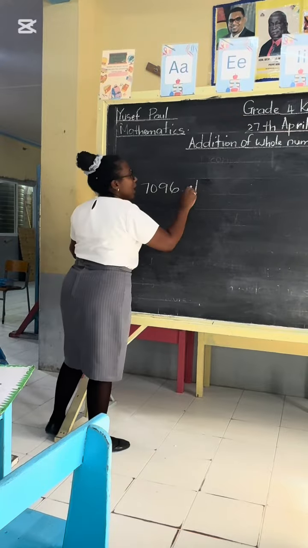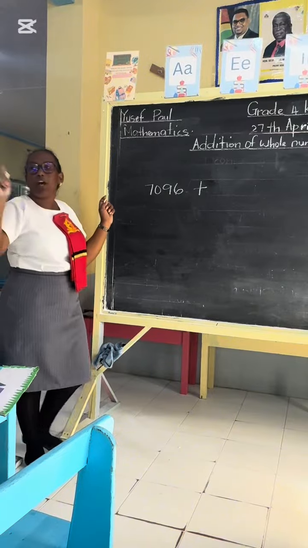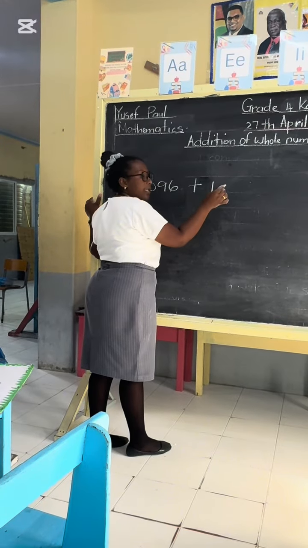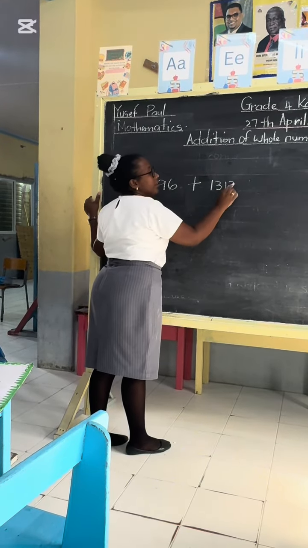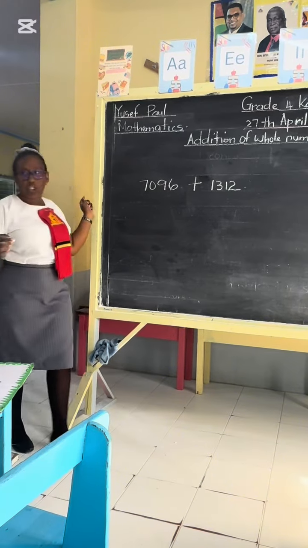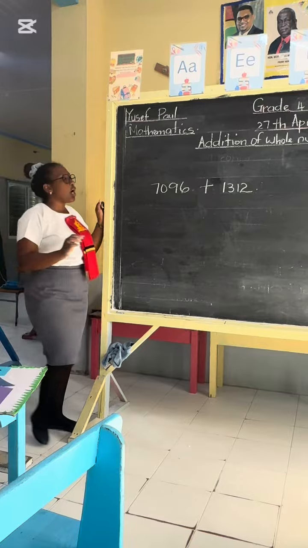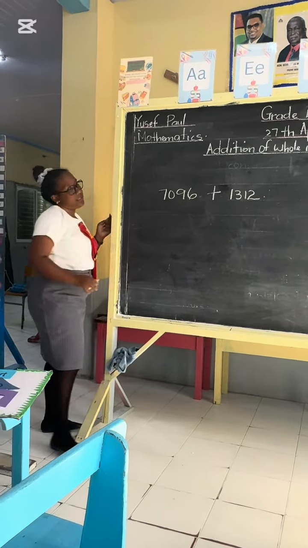Alright. Plus, give me a number, Josiah. 1,312. Good. Now I am going to call Lashana to come and set it down for us.